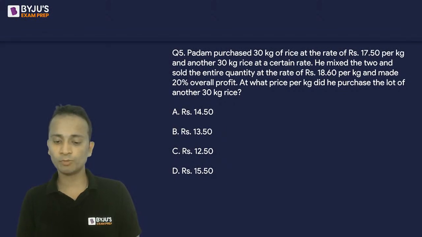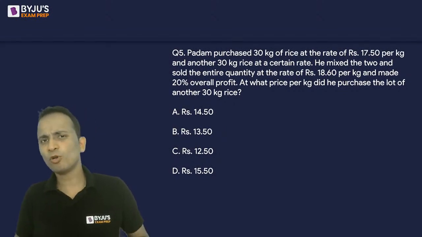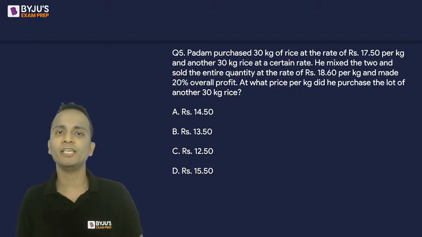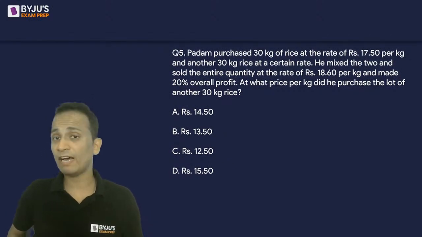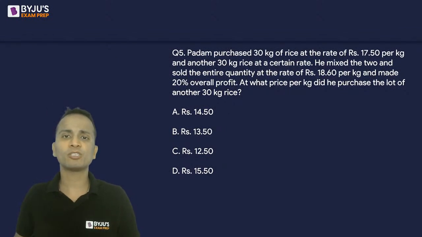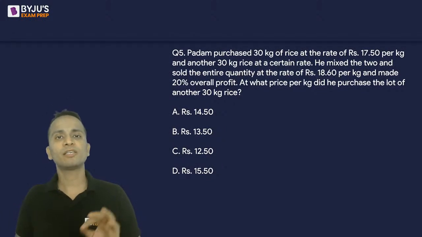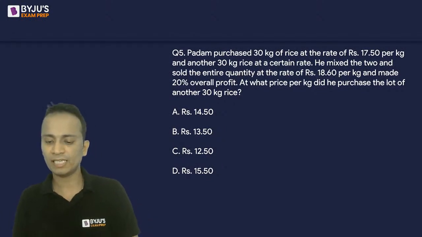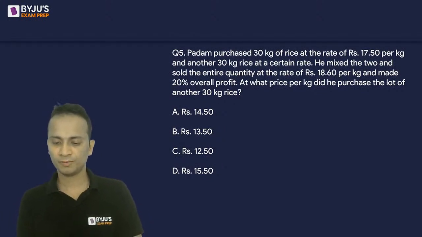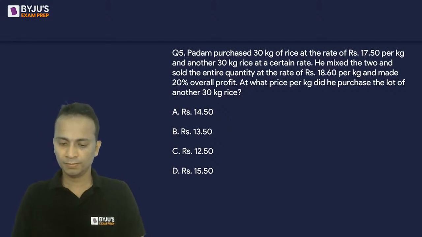So this is one observation that you have to make before you blindly apply allegations. Allegations will not be needed. Also weighted average will not be required in this question because the quantities are same. So simple average can also be used to calculate the answer of this question.